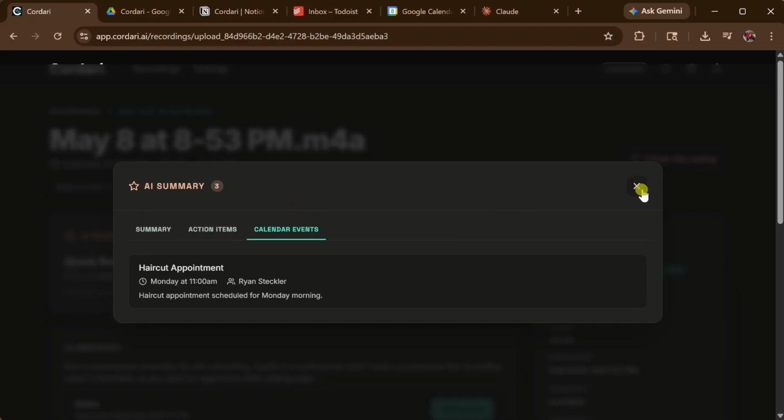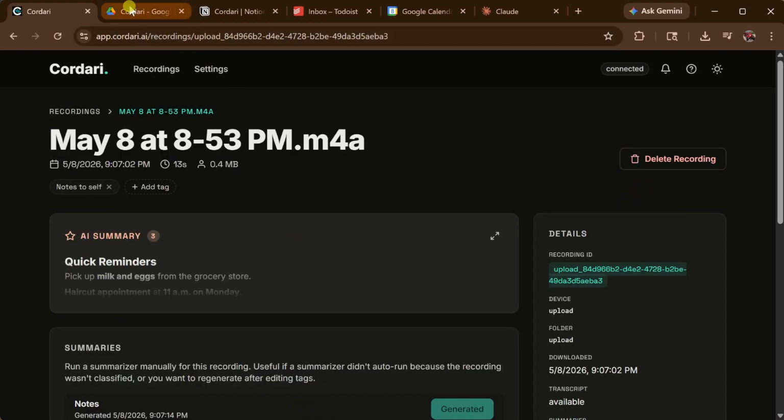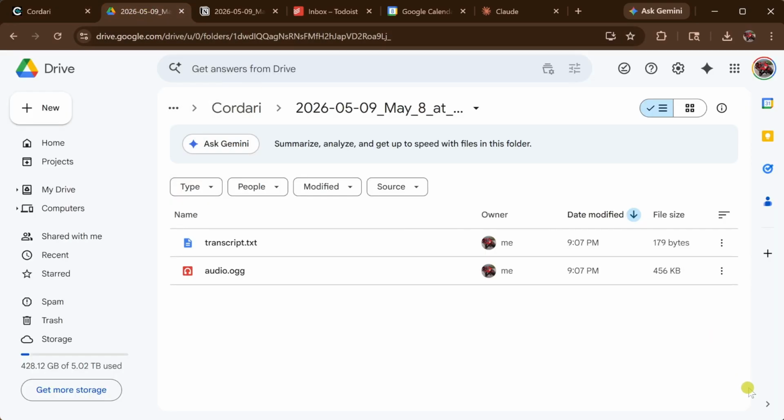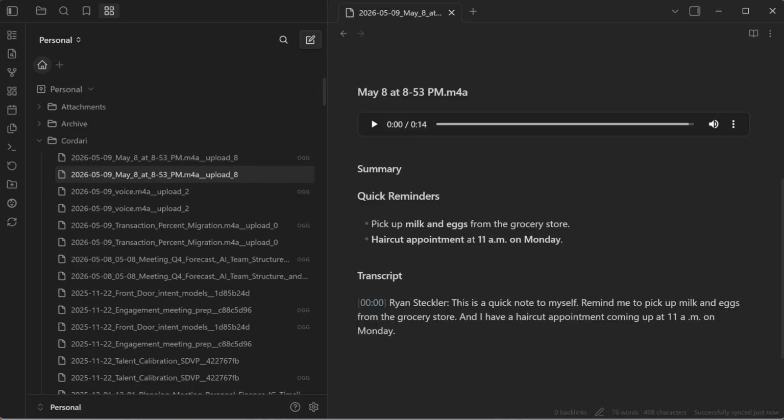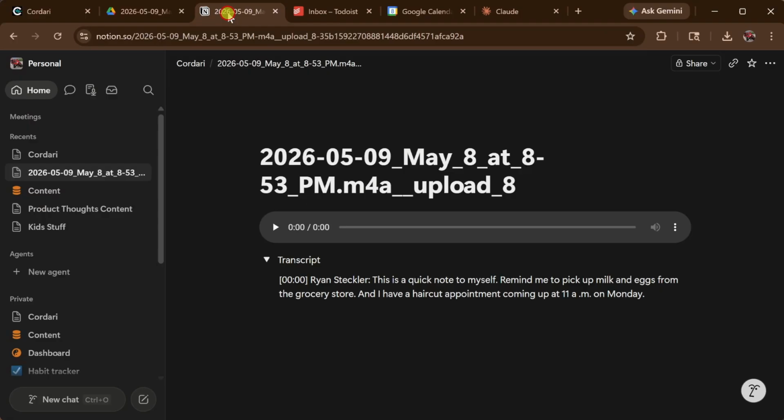Now let's look at what happened, automatically, without us doing any work. The audio transcript and summaries were automatically mirrored to Google Drive, Obsidian, Notion. It was also sent to my reMarkable tablet, where I can draw on top of it and annotate with handwriting.